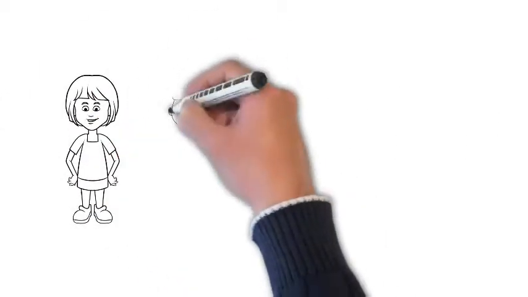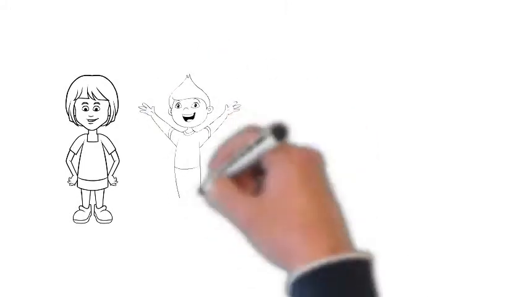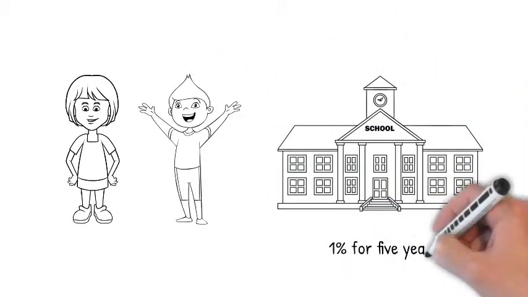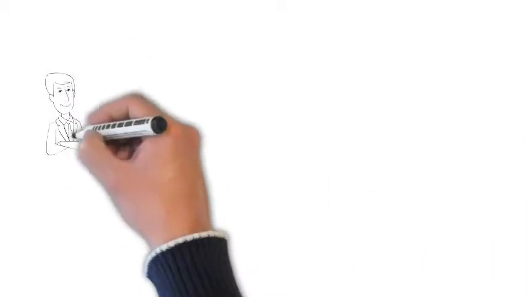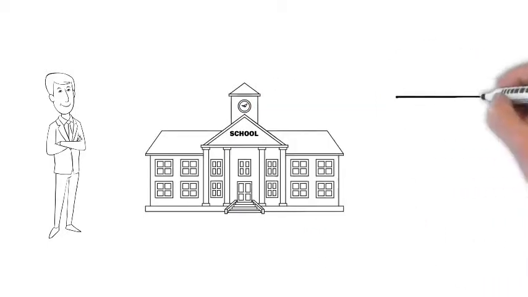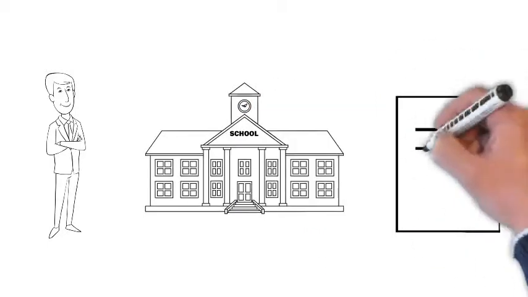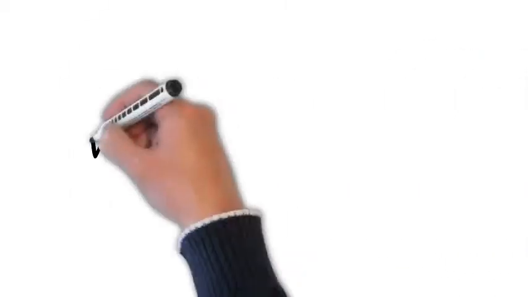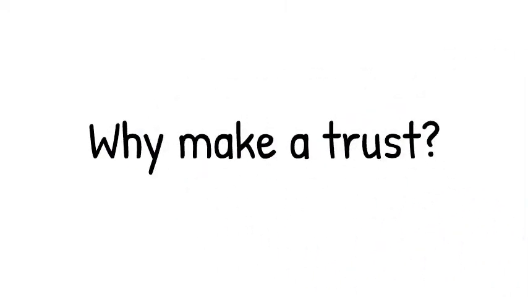Trust beneficiaries are the persons or entities who are to benefit from the trust assets. For example, a local charitable organization may be entitled to receive 1% of the trust income for 5 years. The trustees have the fiduciary responsibility to distribute the payment to the charitable organization trust beneficiary as directed in the trust document. Why would the trustors create a revocable living trust?